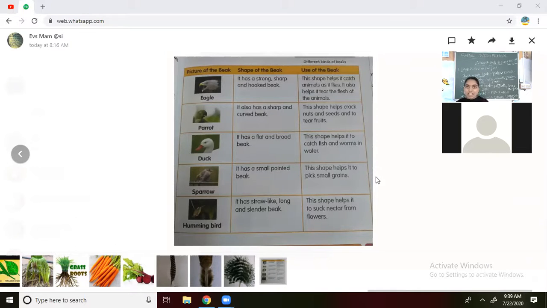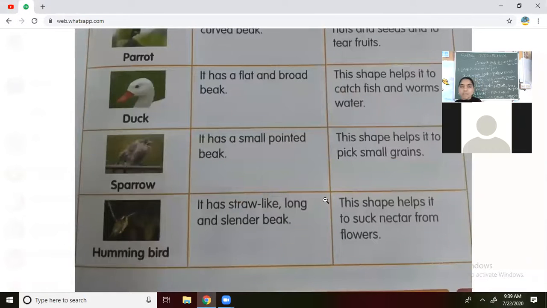Normally we eat honey, right? The same way, the hummingbird is going to drink nectar from the flowers. Honeybees collect nectar from the flowers to make honey. The same way, the hummingbird is going to suck the nectar from the flowers. Okay, these are the different types of beaks and different types of birds we have seen.